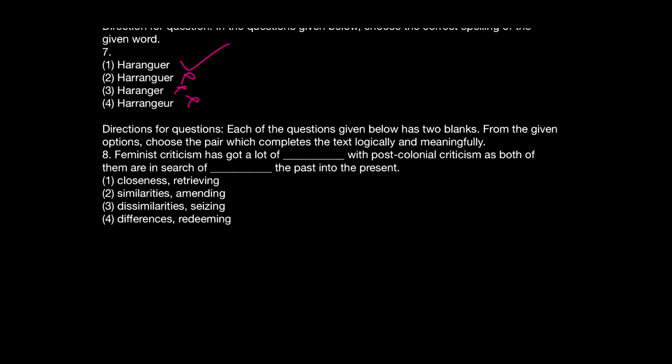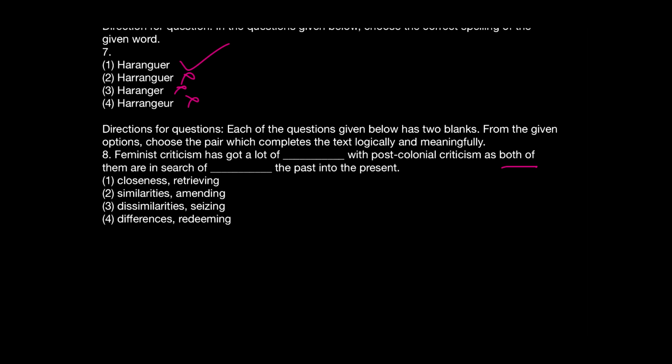Over here, we are talking about: feminist criticism has got a lot of dash with the post-colonial criticism, as both of them are in the search of dash the past into the present. Now look at this. The words both of them refer that we are talking about some sort of closeness or similarity between the feminist criticism and the post-colonial criticism.